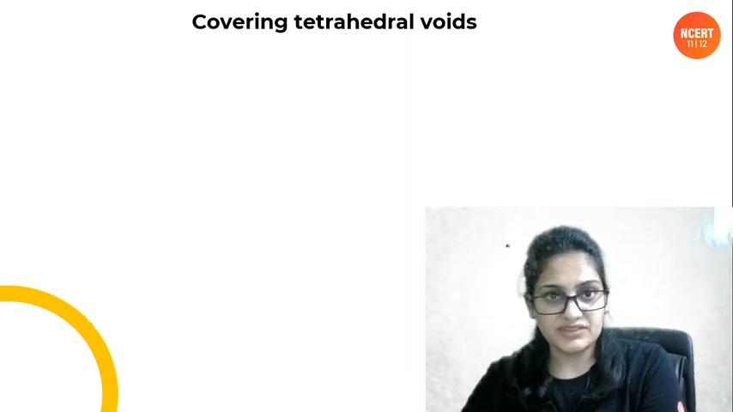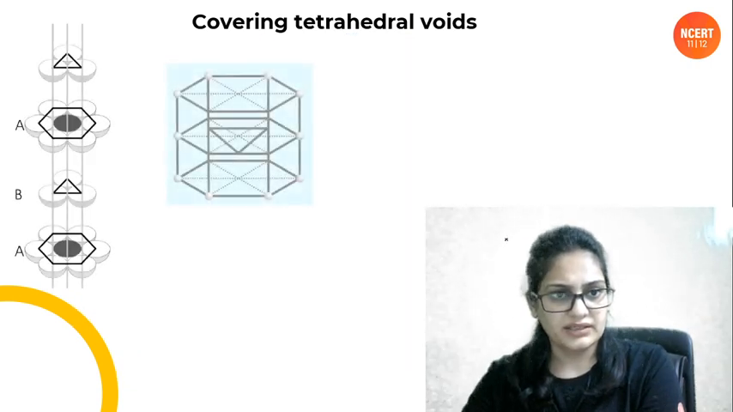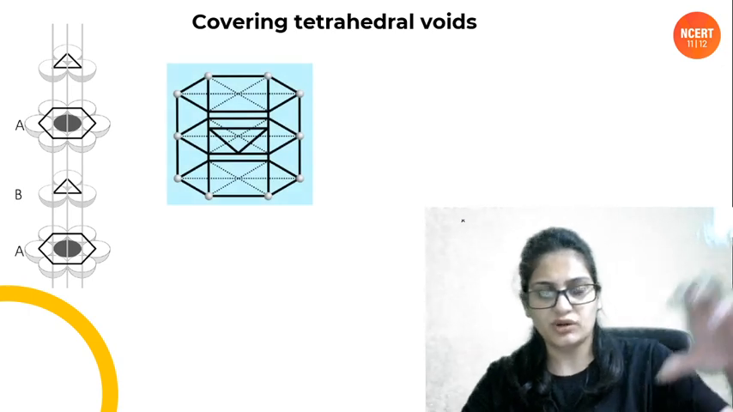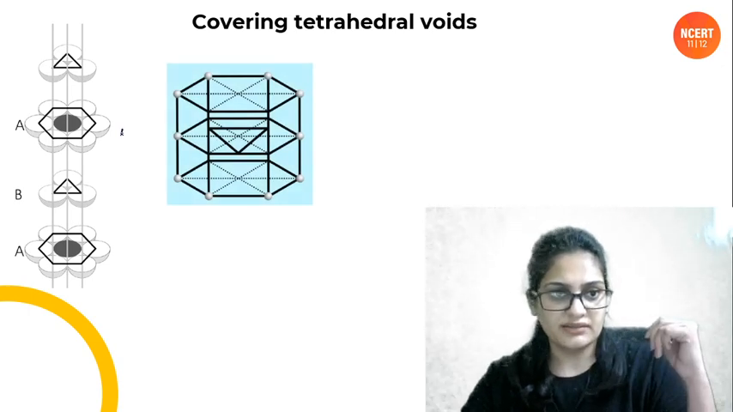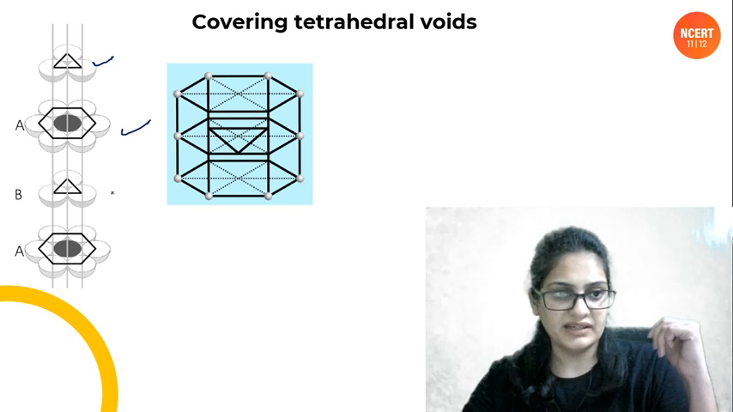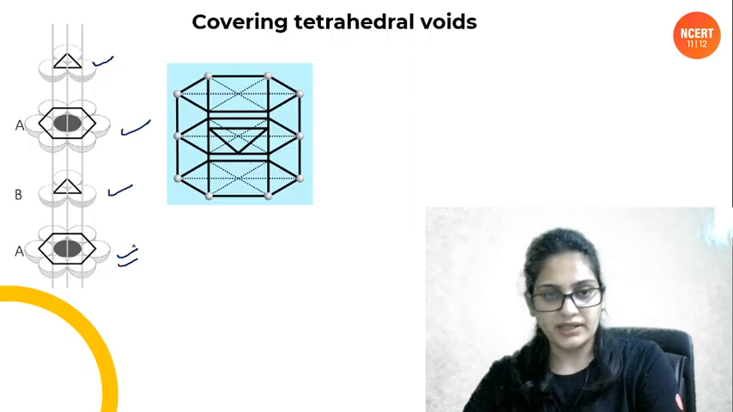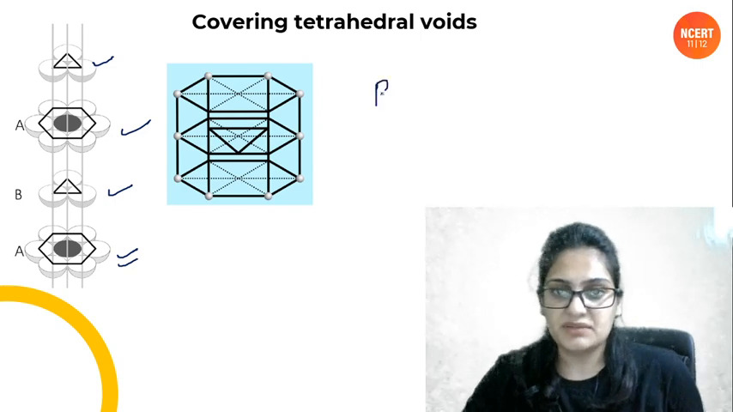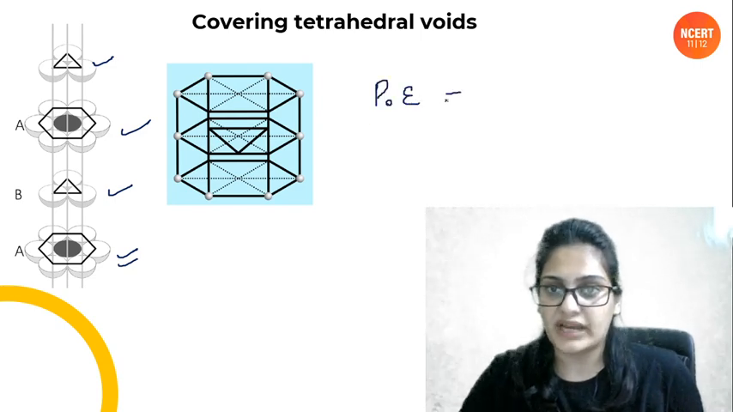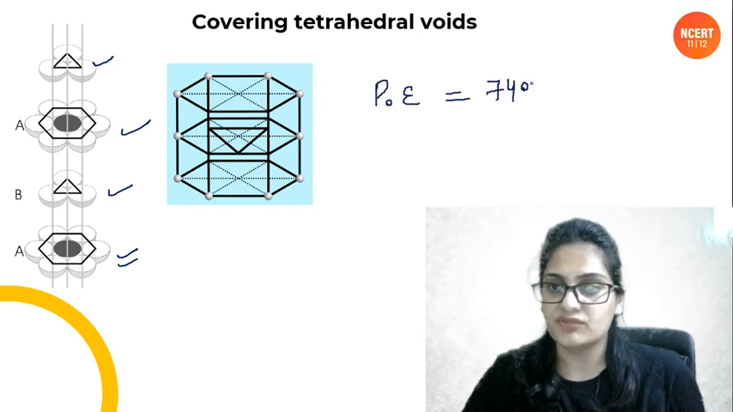Also the packing efficiency. Why is it coming again? So that's the expanded view of the unit cell that is being shown. This is A layer. This will be again B layer. This will be again B layer. This will be again A layer. So packing efficiency people. Packing efficiency of this, if you calculate, it comes out to be 74%.